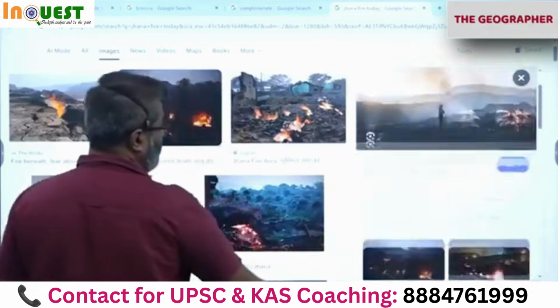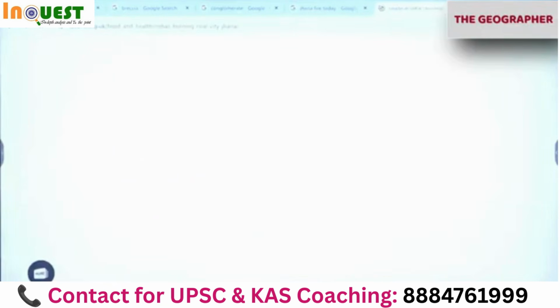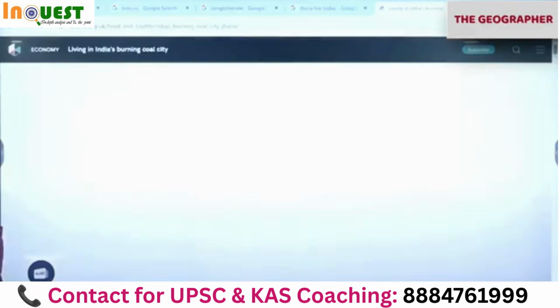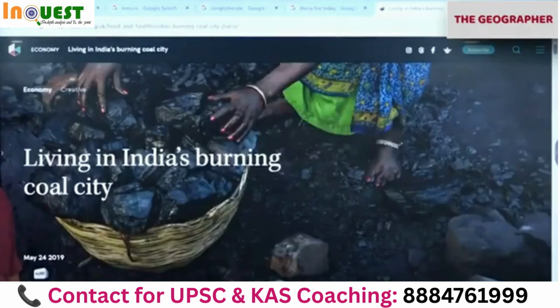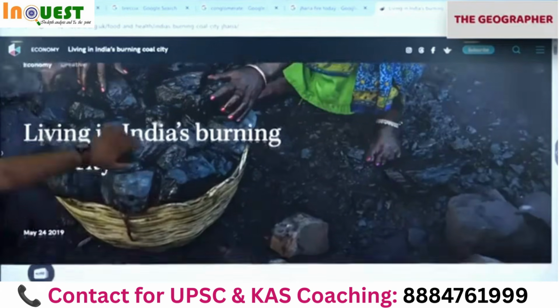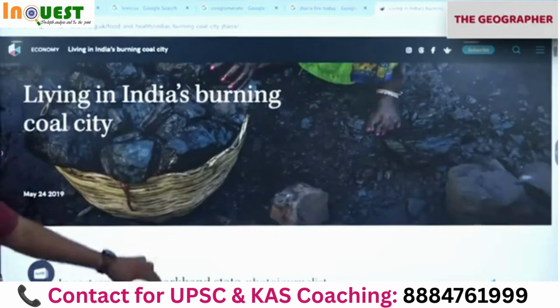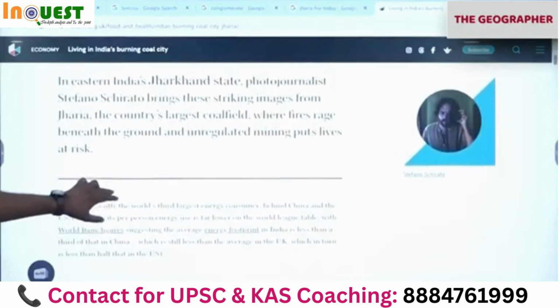Jharia in Jharkhand. So a lot of environmental issues are there here. Because when the coal mine burns, carbon dioxide is released, sulfur dioxide is released, nitrogen dioxide is released, which can lead to acid rain. Plus, it will also cause release of methane, coal bed methane also. A lot of greenhouse gases are released.